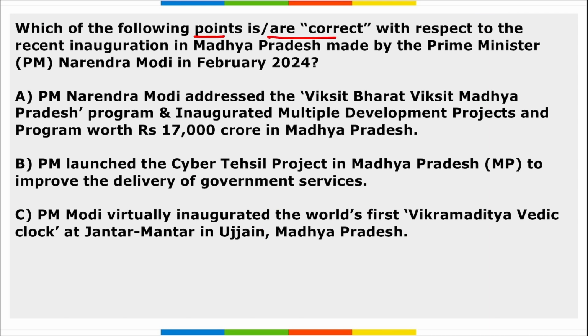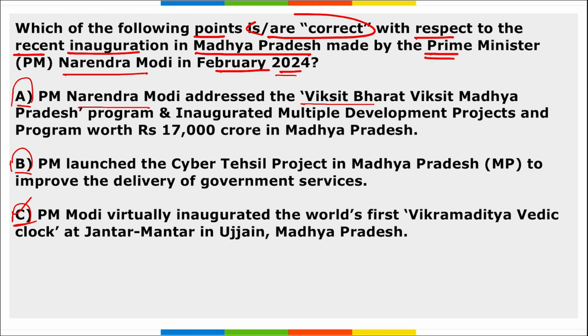Next, which of the following points is/are correct with respect to the recent inauguration in Madhya Pradesh made by the Prime Minister Narendra Modi in Feb 2024? If we look at the options here, all these three options are rightly mentioned. Correct. PM Narendra Modi addressed the Viksit Bharat Viksit Madhya Pradesh program and inaugurated multiple development projects and programs worth 17,000 crore rupees in Madhya Pradesh.